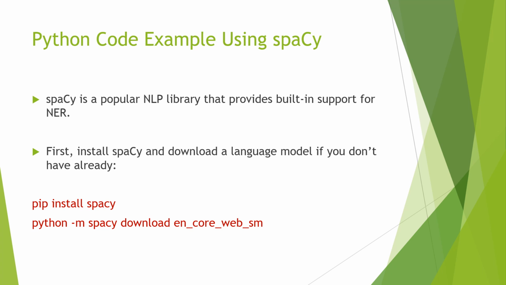Now we have a Python implementation using the spaCy module. First, you have to install this module if it is not already there in your platform, for example, if we use PyCharm. If it is not there, you have to install it using the pip install command, and then download the en_core_web_sm spaCy model using the python -m command.